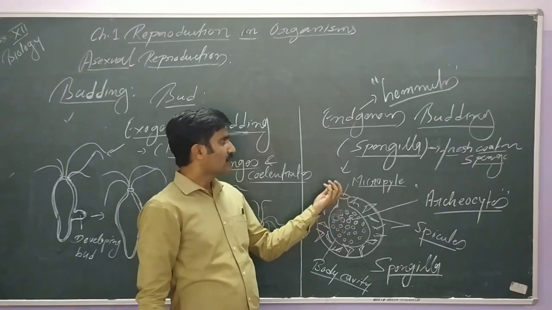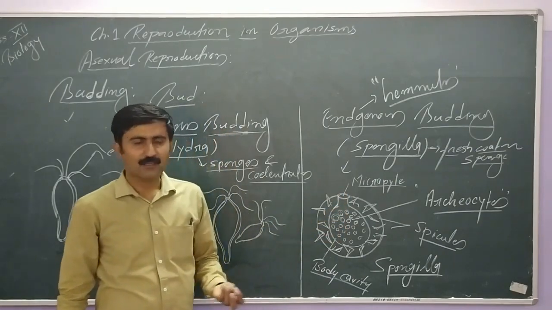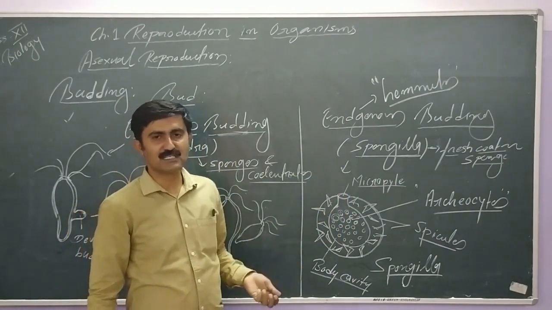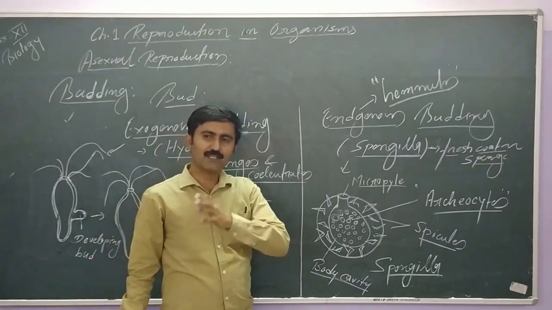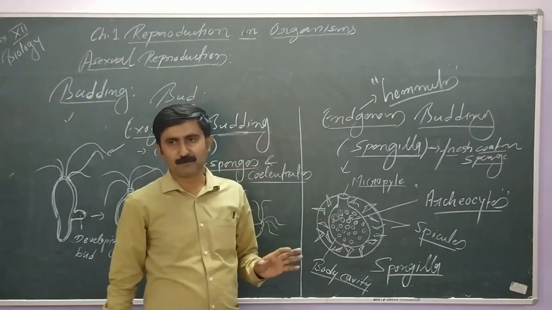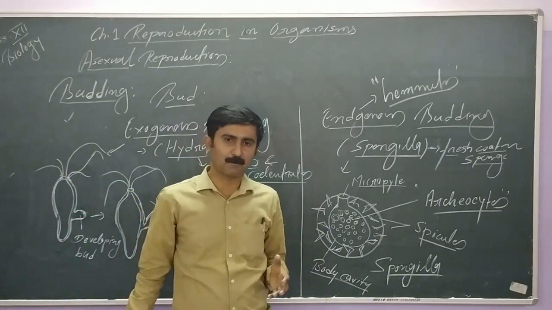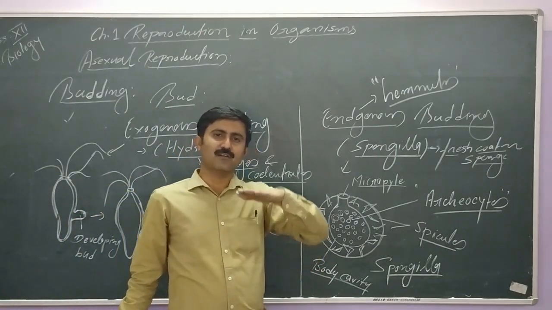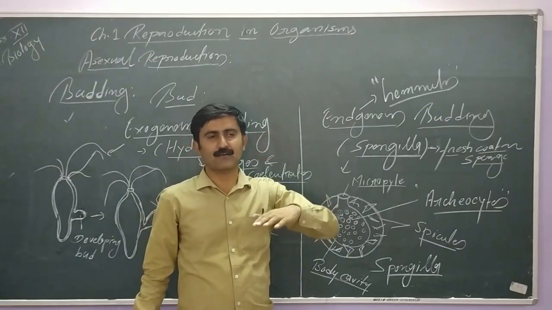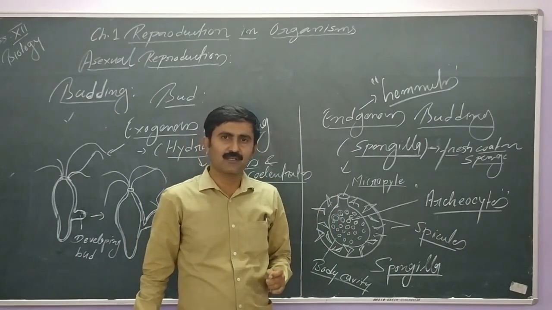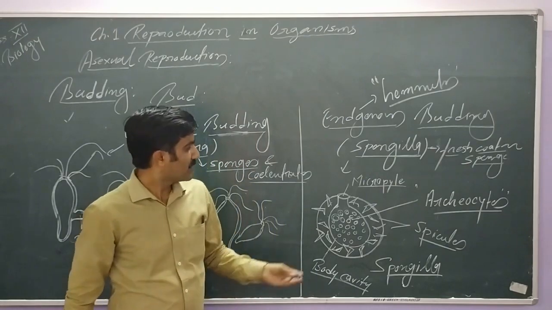These gemmules help the sponges, Spongilla, in dispersal in the water because they are present in fresh water. They are generally present in warm water. When there is a sudden decrease in temperature, what will happen?